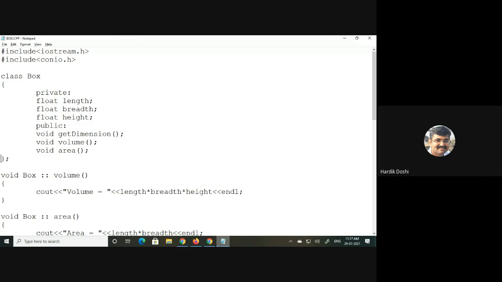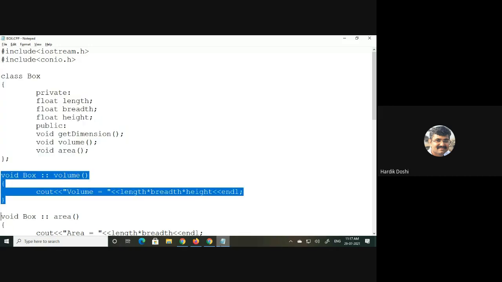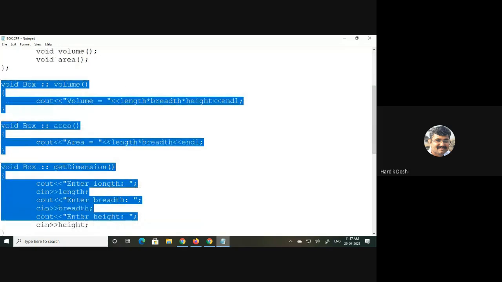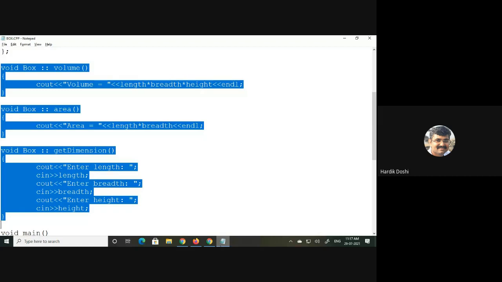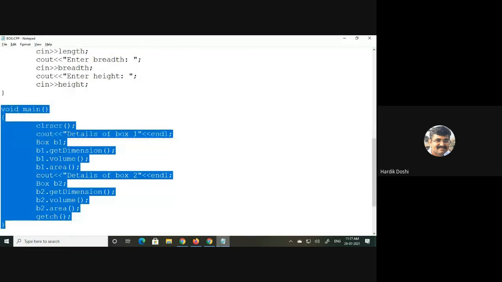So this was the class defined. Then outside the class we have defined the functions of the class which we have declared in the class, and then we wrote the void main function. In void main we declared an object of the class, and using the object we have accessed the members of the class, like b1 dot get dimension.